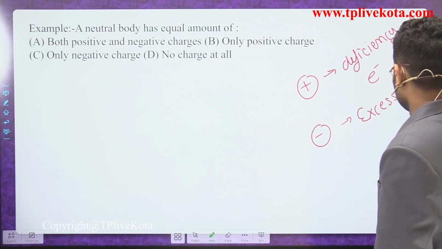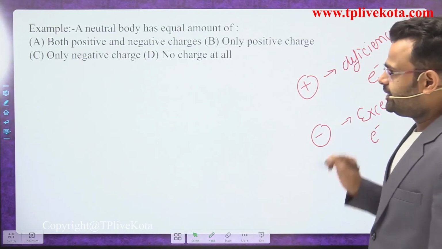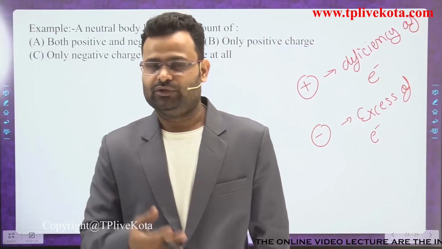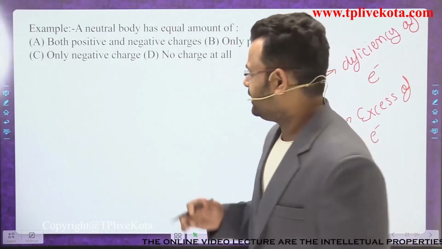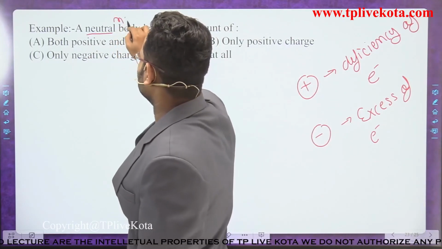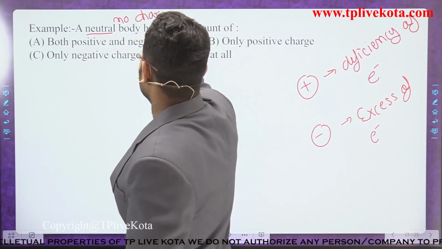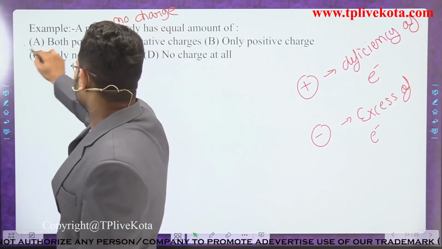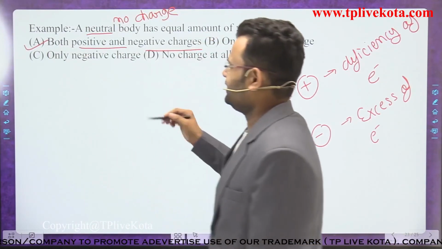So what is the answer of that? It has both the charges, positive and negative, in an equal amount. At that time we can say the body has no charge, that is neutral, and we can also say no charge. Okay, both are the same, dear students. So that is the answer: both positive and negative charge in an equal amount.